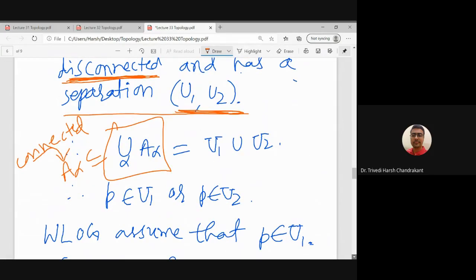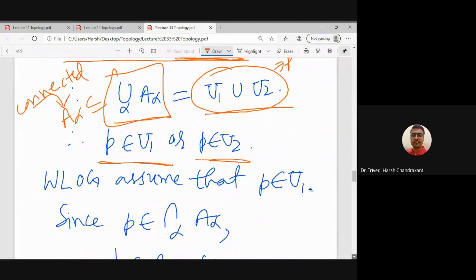Since the union of A alpha is disconnected, it has a separation U1, U2. Since P belongs to each A alpha, P belongs to U1 union U2, and therefore P belongs to U1 or P belongs to U2. It can also belong to both, but it belongs to at least one of them. So without loss of generality, we assume that P belongs to U1. The argument for the other case will be similar.